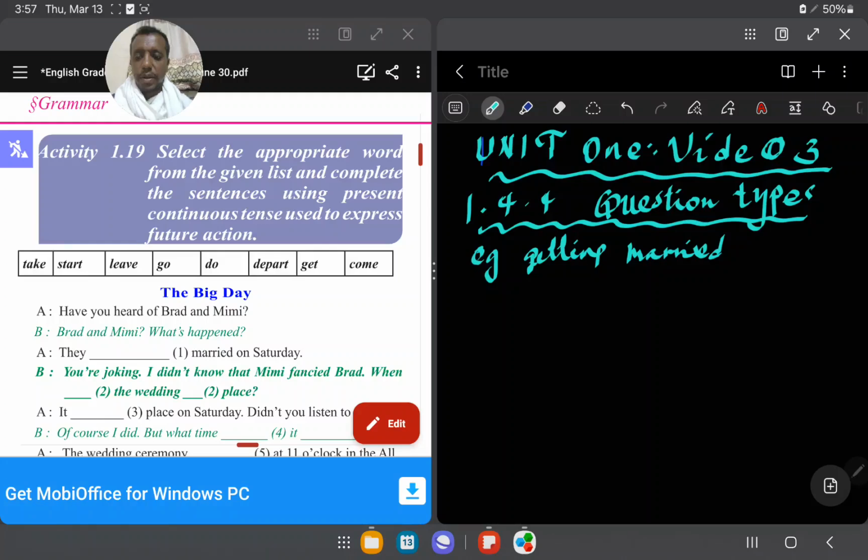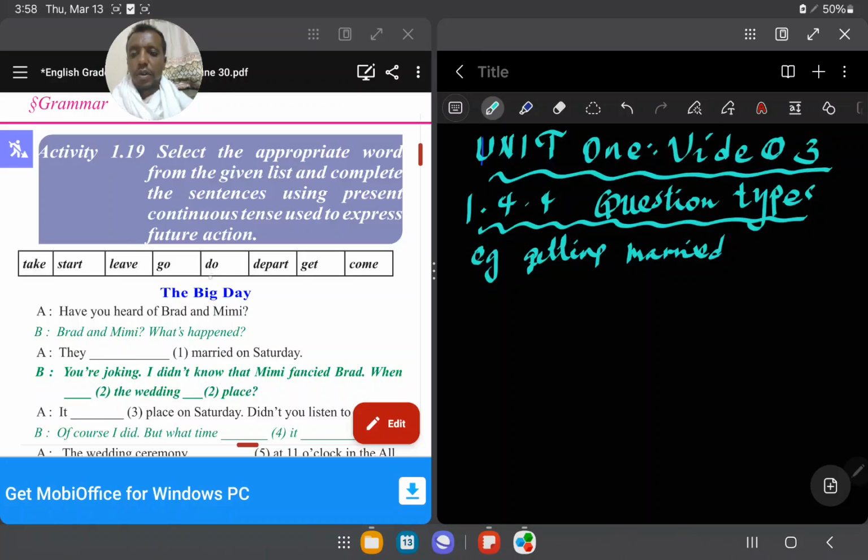And question number 2, I'm talking about the dialogue actually. There is no number, but this is the first one. So, you are joking. I didn't know that Mimi fancied Brad when dash the wedding dash place, it says.